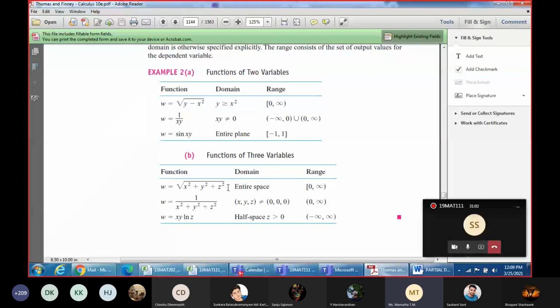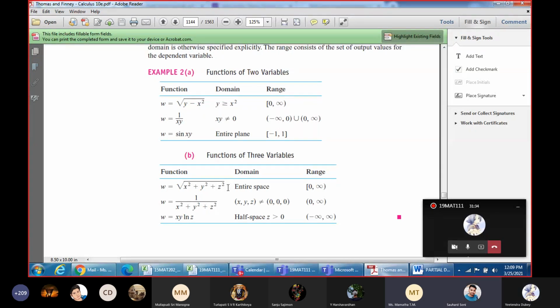The domain is x plus y plus z greater than 0, ma'am. X plus y plus z should be greater than 0. If any one is negative, it's fine, but the total sum should not be negative. That should be the fixation for your domain or range.